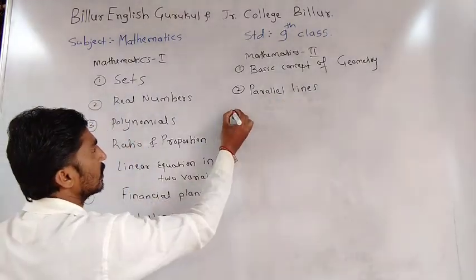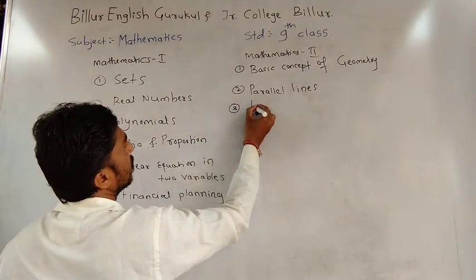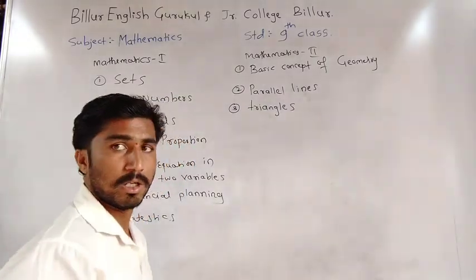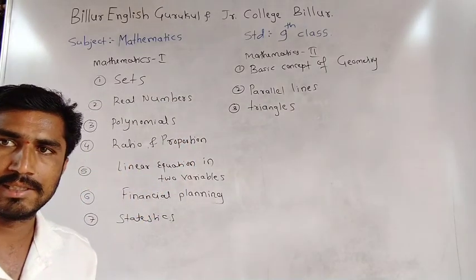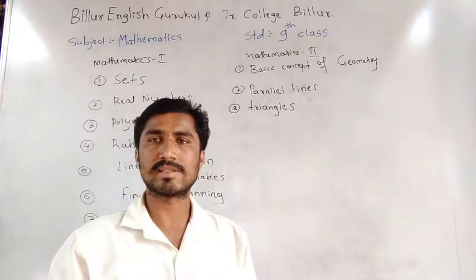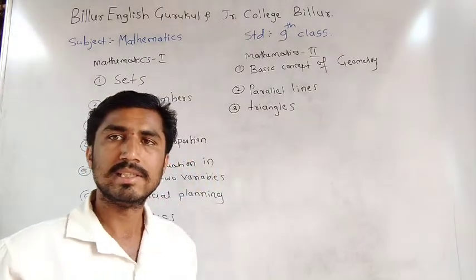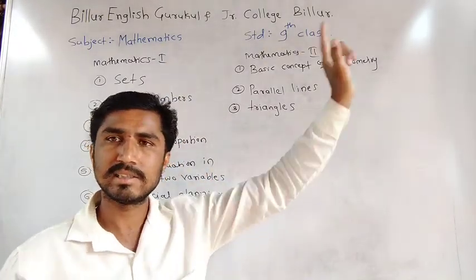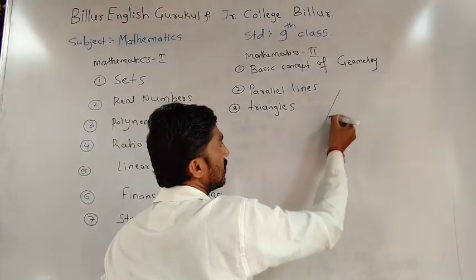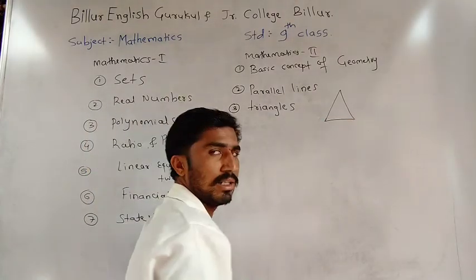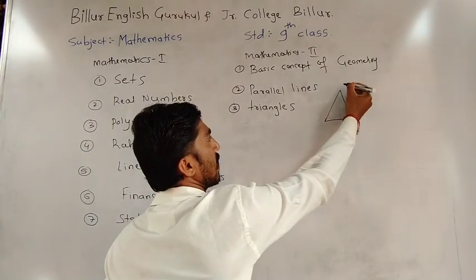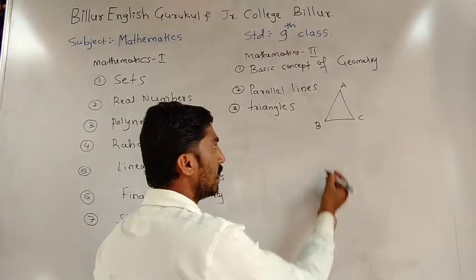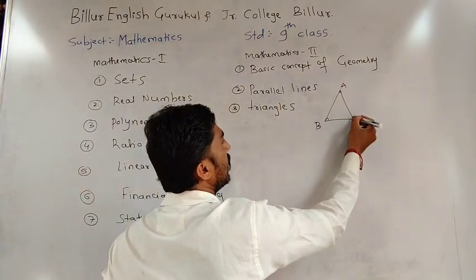Next, the third one, triangles. What is the meaning of triangles? How to construct triangles? And what is the importance of triangles? A triangle has 3 sides and 3 angles. This is a triangle. All of you know this is a triangle. The triangle's name is ABC. A is angle A, angle B, angle C.